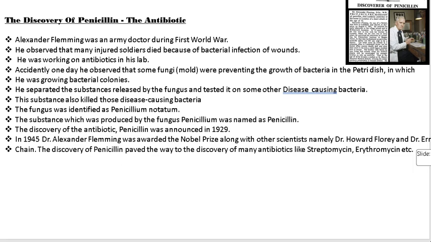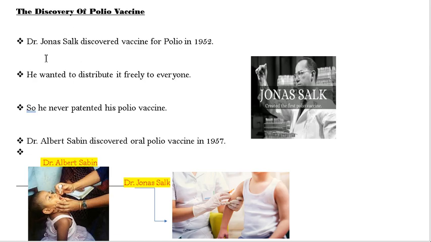And the last topic is the polio vaccine. The polio vaccine was invented by Jonas Salk. Dr. Jonas Salk discovered the vaccine for polio in 1952. Okay, he wanted to distribute it freely to everyone. Jonas Salk wanted to distribute the polio vaccine freely to everyone, and he never patented his polio vaccine. And Dr. Albert Sabin discovered the oral polio vaccine in 1957. You can see the difference between the oral polio vaccine and the vaccine in this slide.